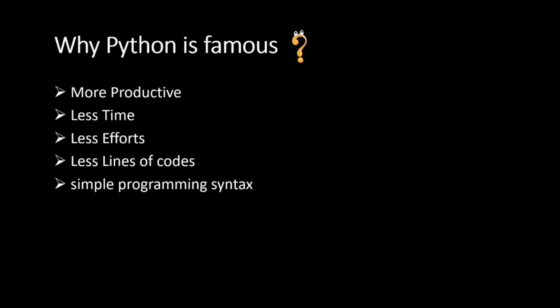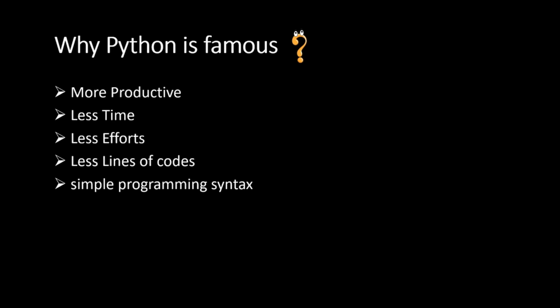So why is Python so famous? We have C, C++, Java and JavaScript, and still Python is famous. The first and foremost reason why Python is so popular is that it is highly productive as compared to other programming languages like C, C++ and Java. It is a much more expressive language and requires less time, less effort and fewer lines of code to perform the same operation. This makes Python a very easy programming language to learn, even for beginners and newbies.